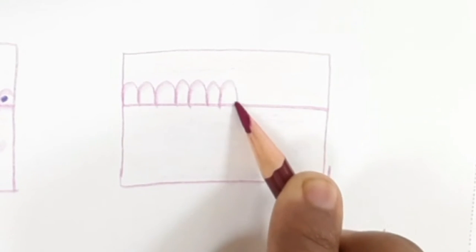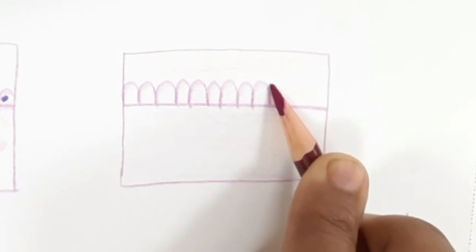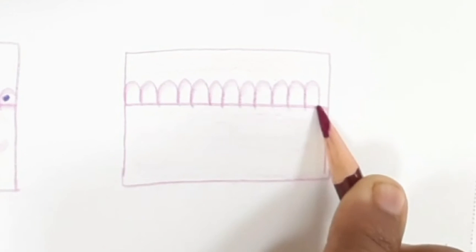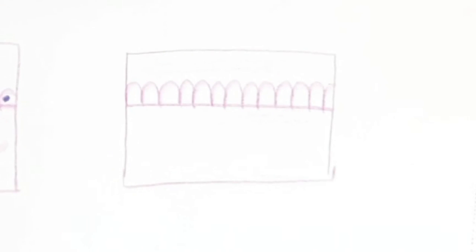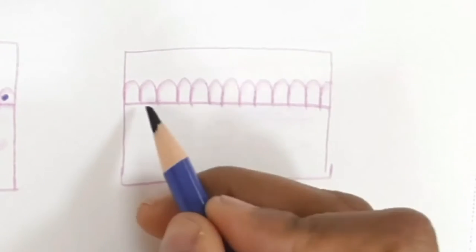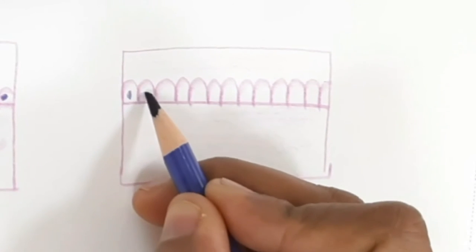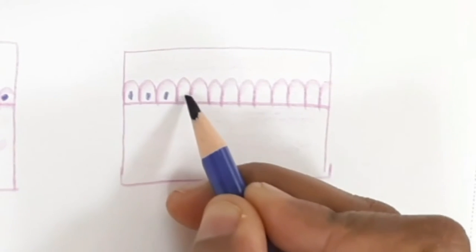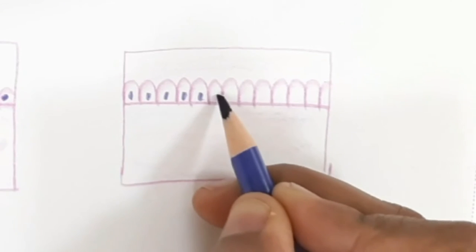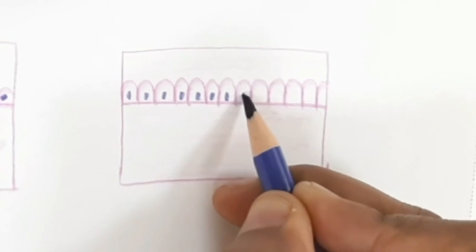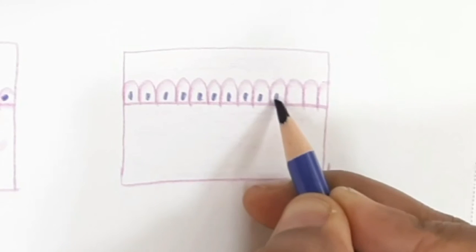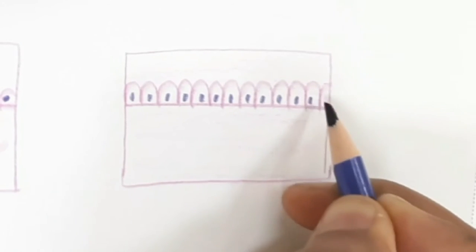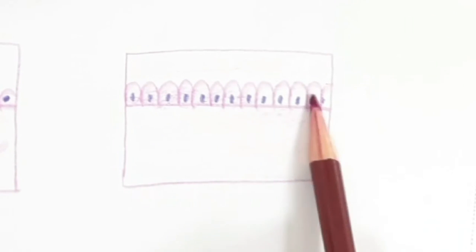All the epithelial cells rest on the basement membrane. The nucleus is elongated and flat, lying nearer to the basement membrane. Its function is secretory, the secretion of enzymes, mucus and so on. It also has an absorptive function, the absorption of nutrients in the intestine. There is a presence of cilia and microvilli in the simple columnar epithelium.